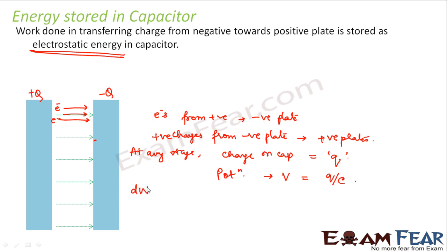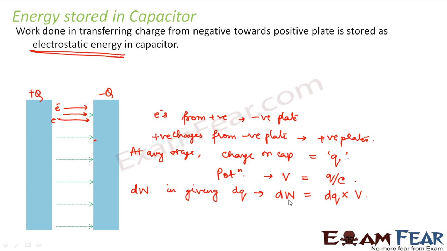Now let us suppose there is a small amount of work done, denoted by dW, in giving an additional charge dq to the capacitor. During charging, the voltage source is supplying charges to the capacitor, right? And those charges are then getting carried from one plate to another. So in giving charge dq, the amount of work done is dW. How will you write dW? dW is nothing but dq into the potential, right? That is how we define work done.